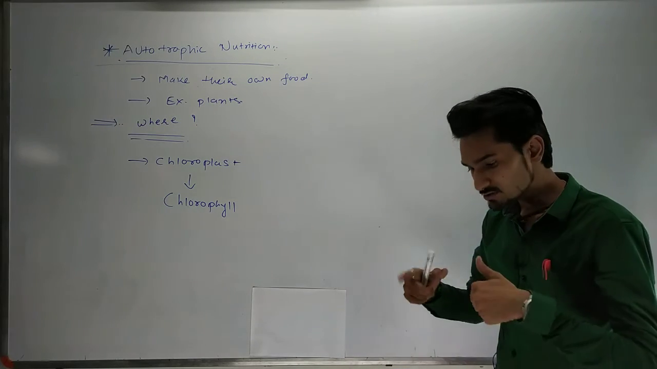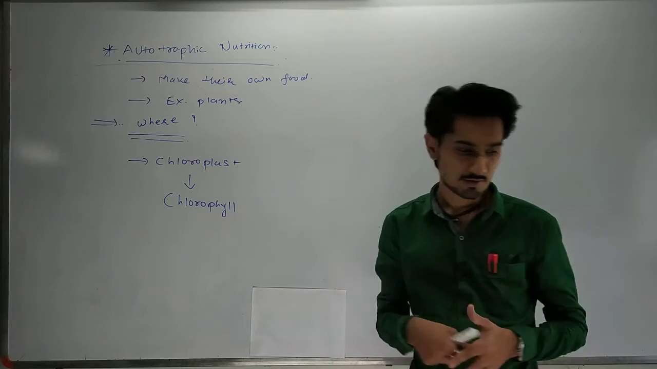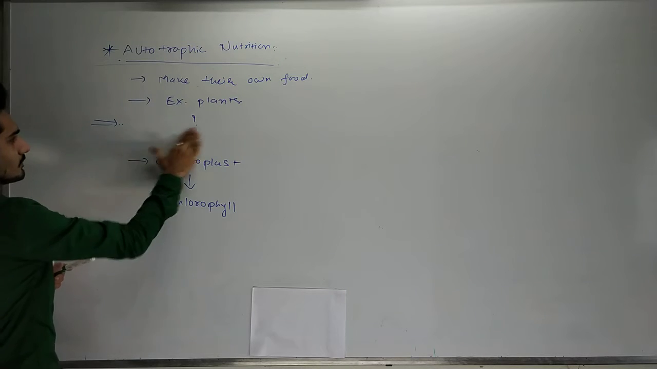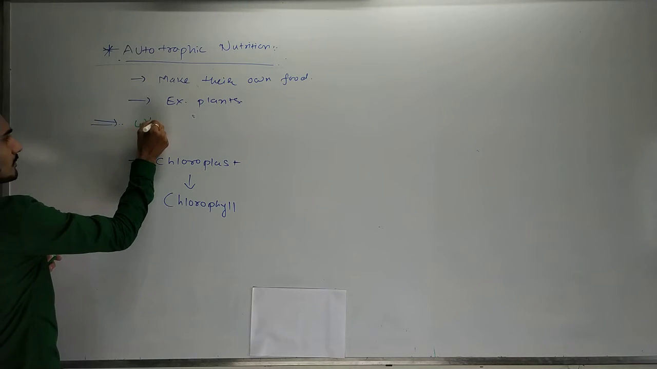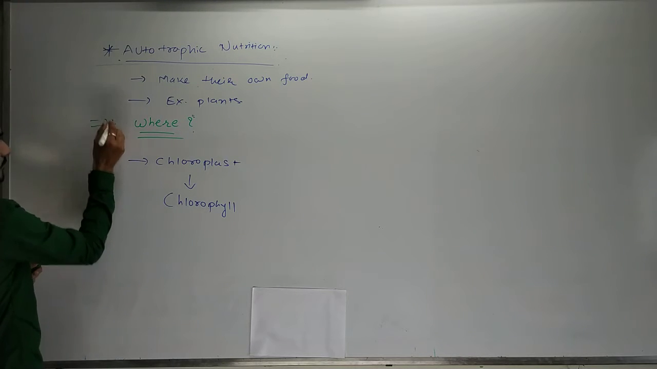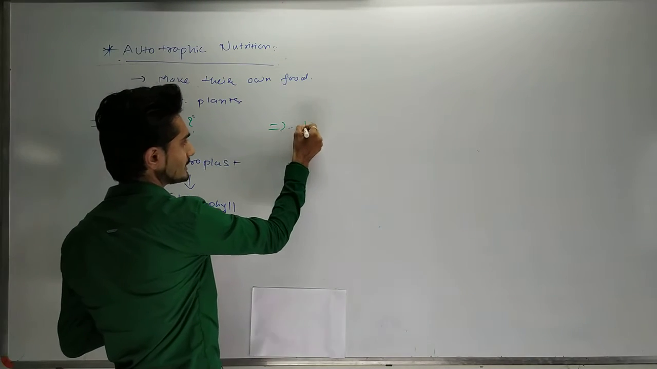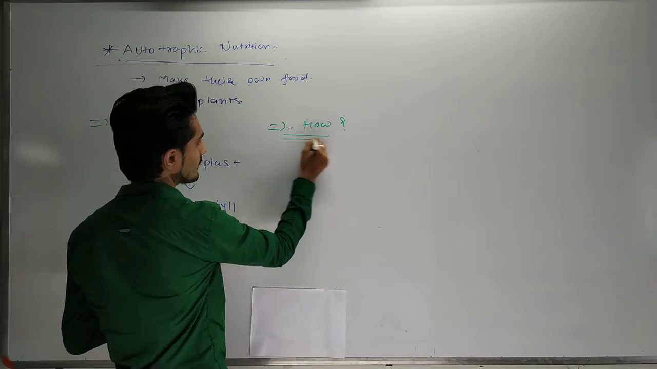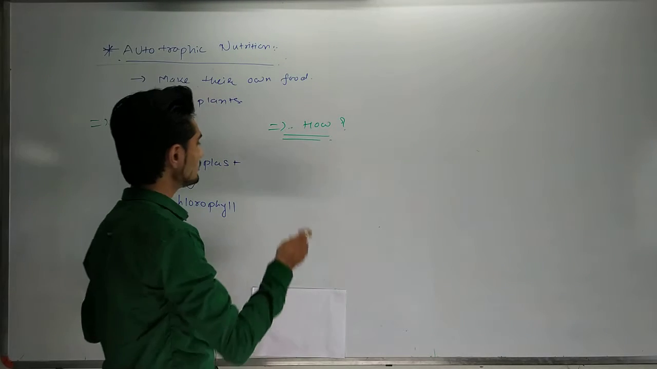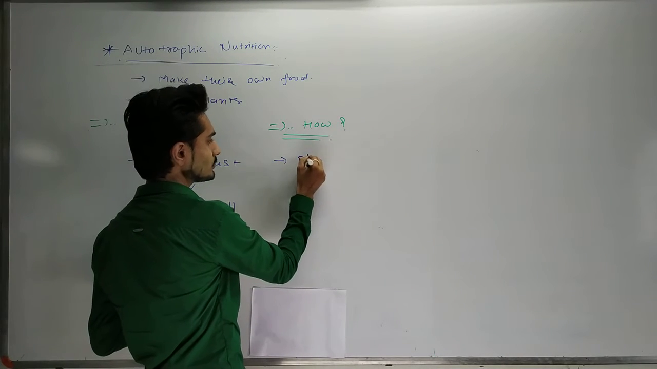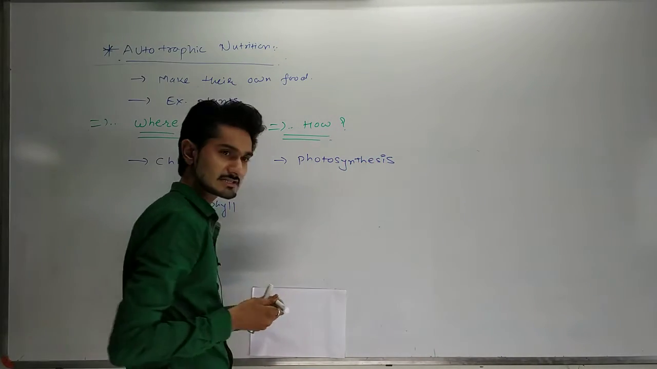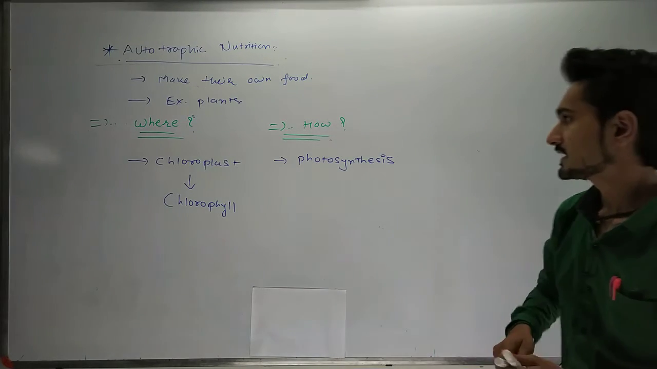And now we are going to study how they create the food. For creating their own food, they do a process called photosynthesis. This is the process they are doing to create their own food.